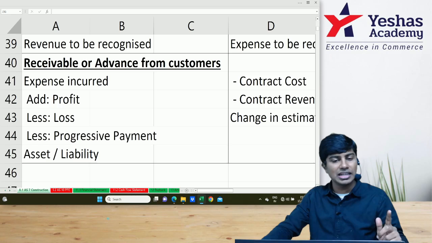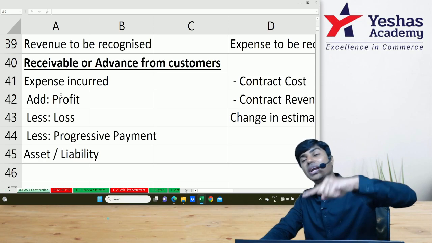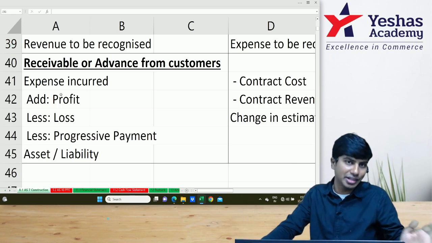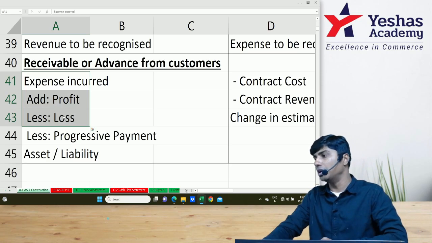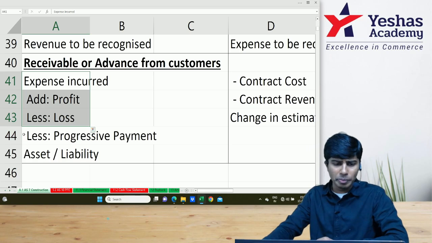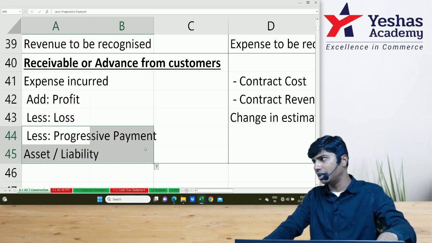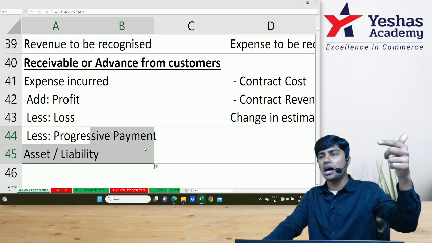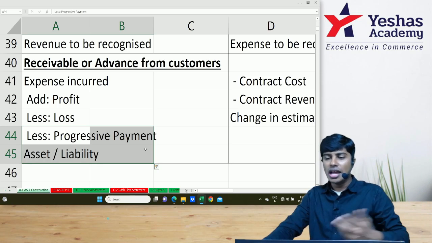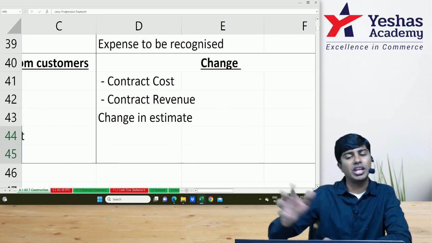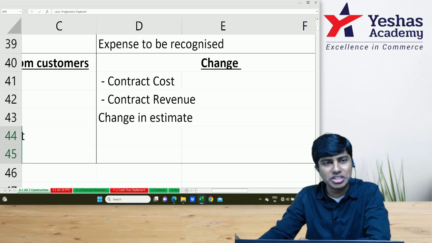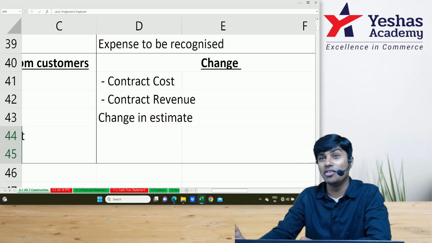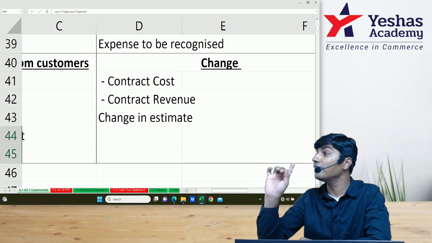There can be certain times when there is a difference between the amount to be billed and the amount billed, and that will be retention. That is, expense plus profit minus loss is not the amount billed. Then take that amount billed and the progressive payment to compute the asset or liability. The difference between the amount to be billed and the amount billed will be retention. And lastly, whenever there is a change in contract cost or revenue because of the agreed terms, that will be a change in accounting estimate and we will give it prospective effect.